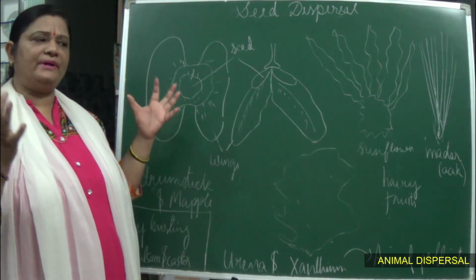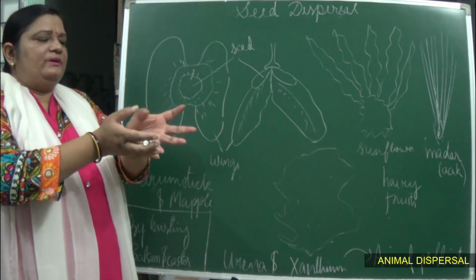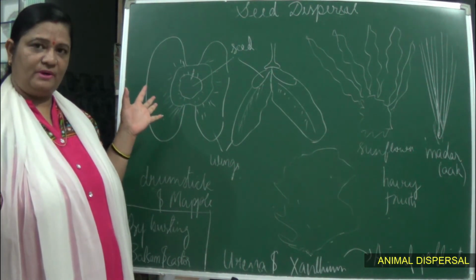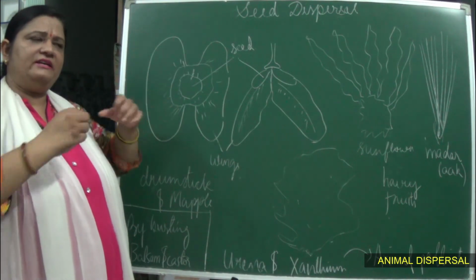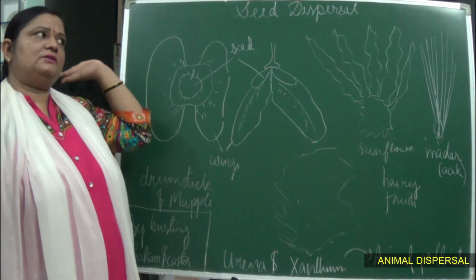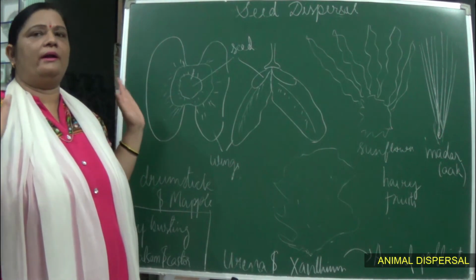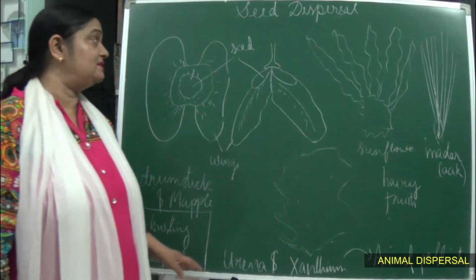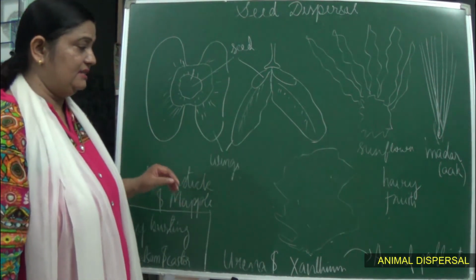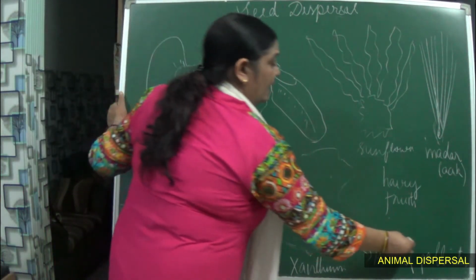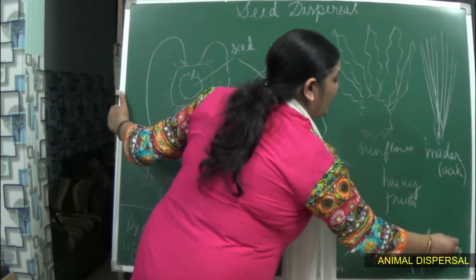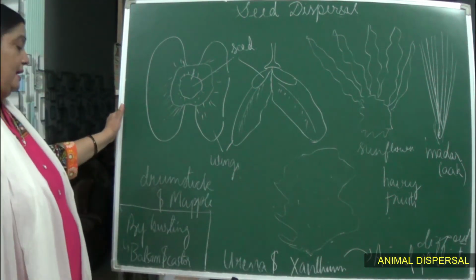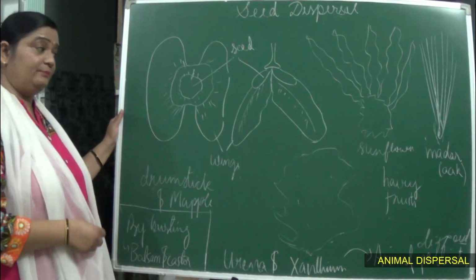In case of balsam, you will see that the fruit bursts open once it is mature, and as a result the seeds are spread all around to a long distance, in case of castor and balsam. So seeds are dispersed with the help of wind, animals, and bursting out.